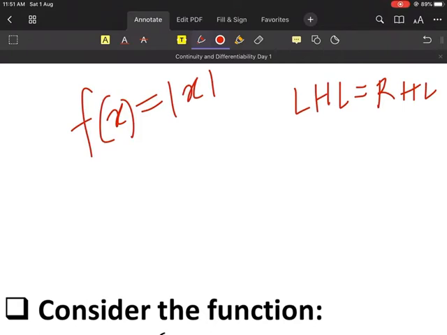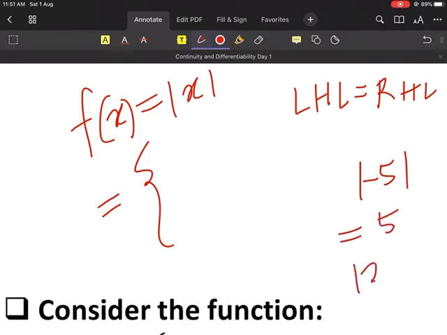Now look here. I will try to discuss this function. What is this function known as? This is the modulus function, right? What does the modulus function do? It makes everything inside it positive. So if I write modulus of -5, it will be 5. If I write modulus of 2, it will be 2. No matter what you put inside the modulus, you will always get a positive number. So let us define this function.